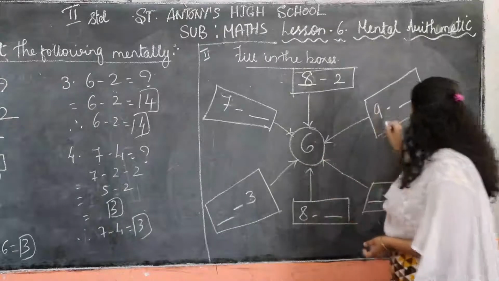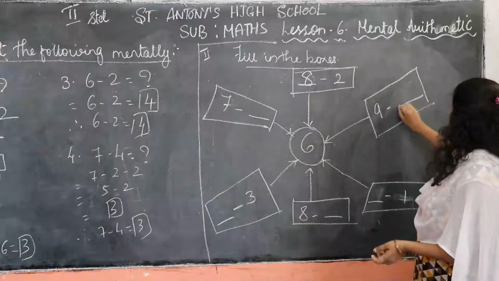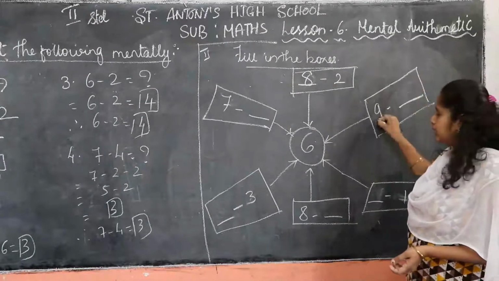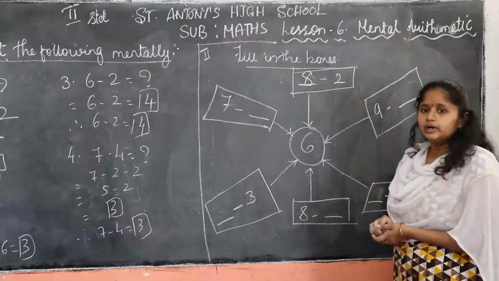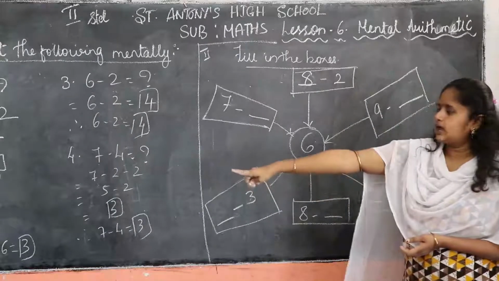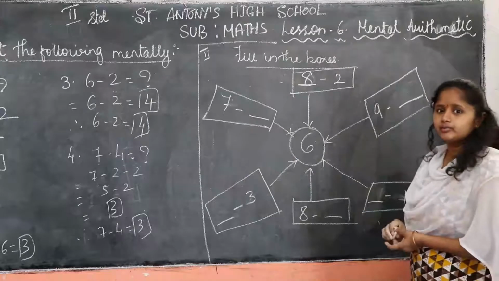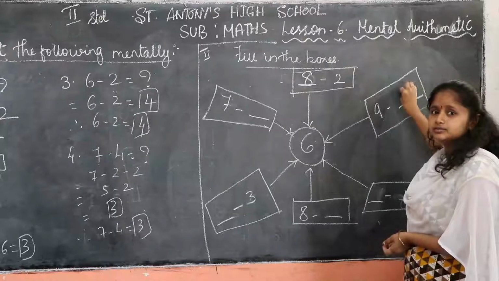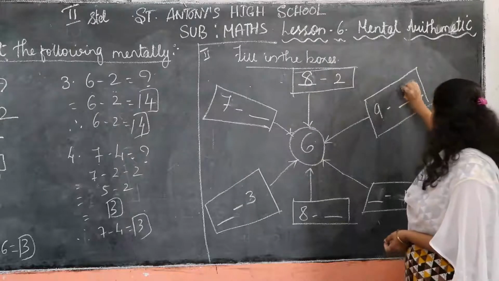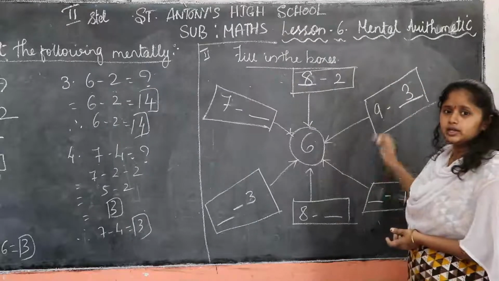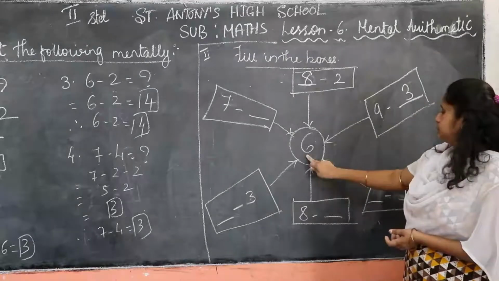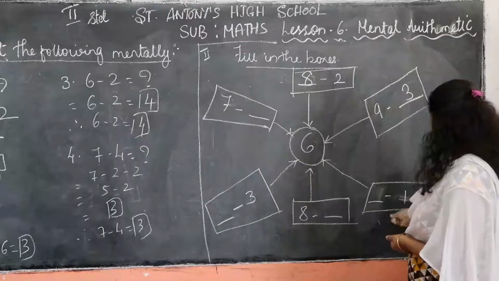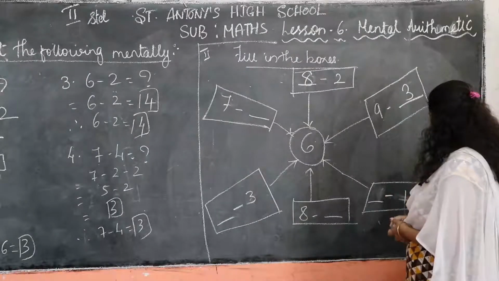Next, 9 minus dash. Which number will come? The number that is subtracted from 9 to get 6. We have solved this there also. So which number do we get? We get number 3. 9 minus 3 is equal to 6. Yes, children.